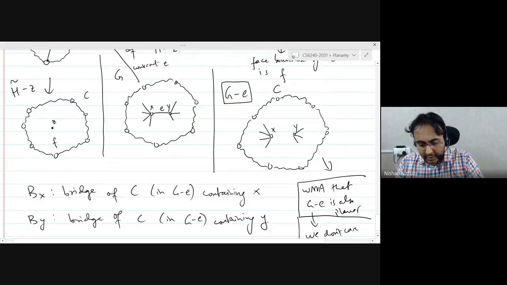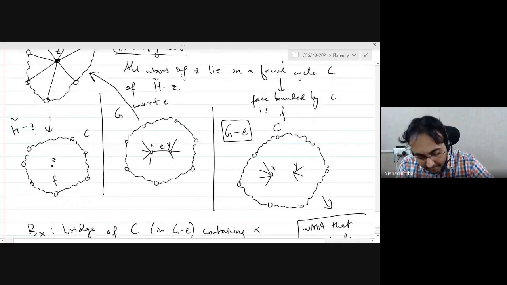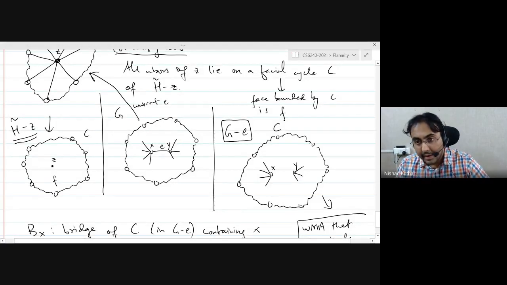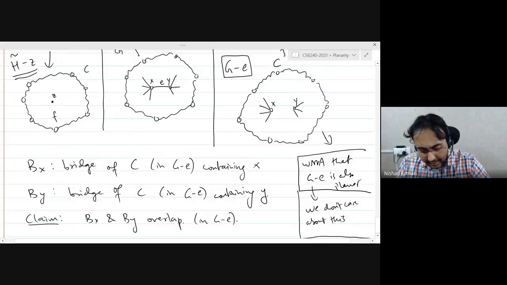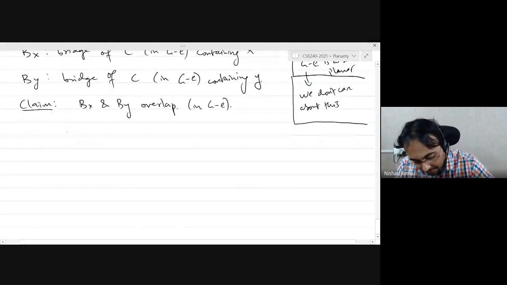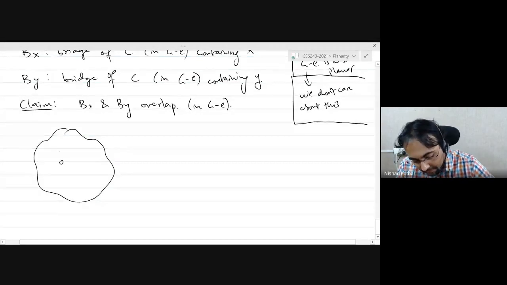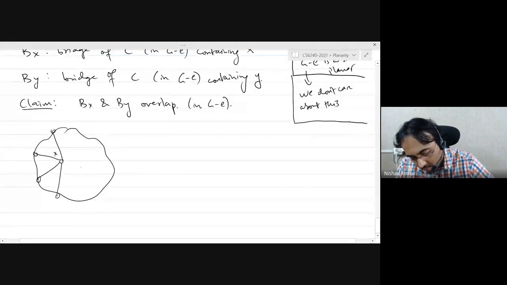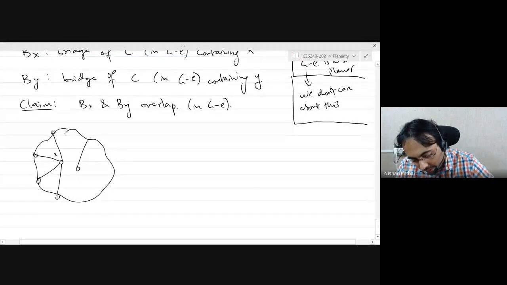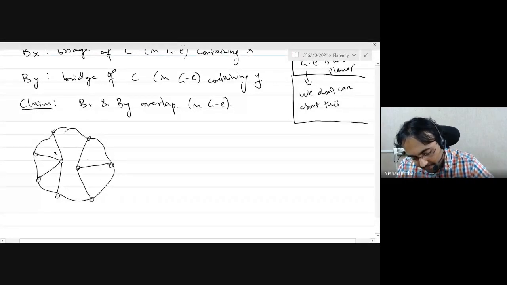Because you just look at your graph, this plane graph. So if they don't overlap, what does it mean to not overlap? It means that all the attachment vertices of X, which means all the neighbors of X, lie on one segment induced by the vertex Y. So it looks something like this.